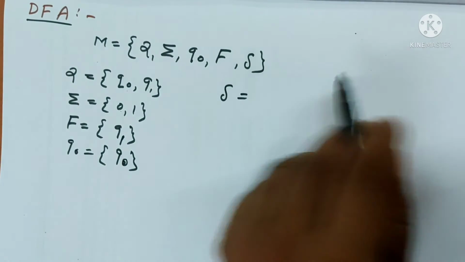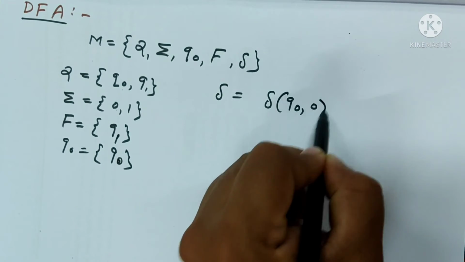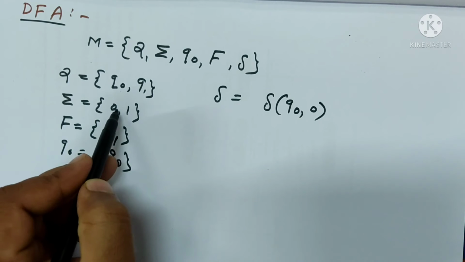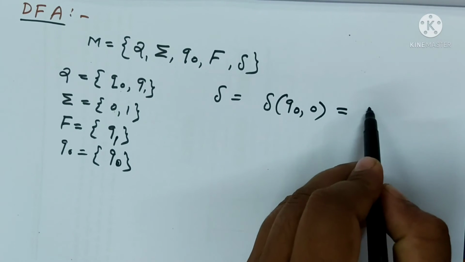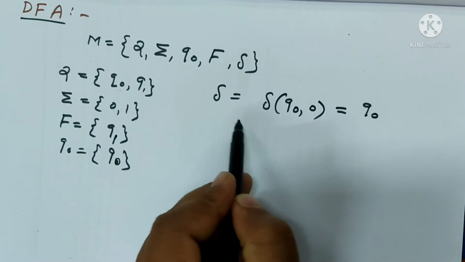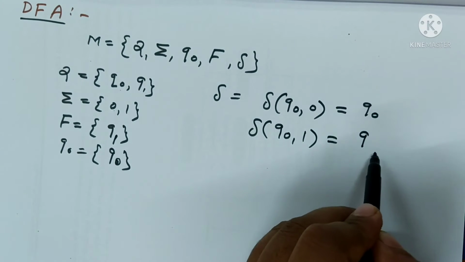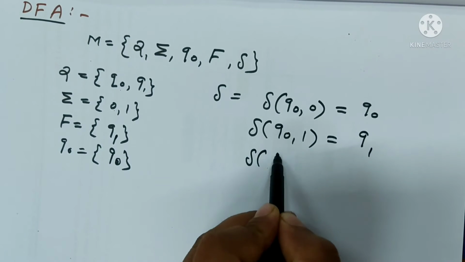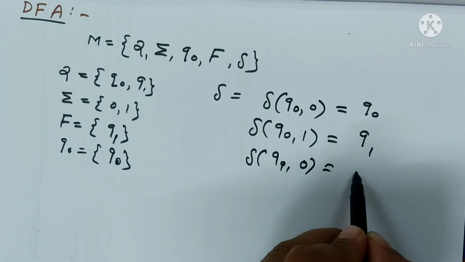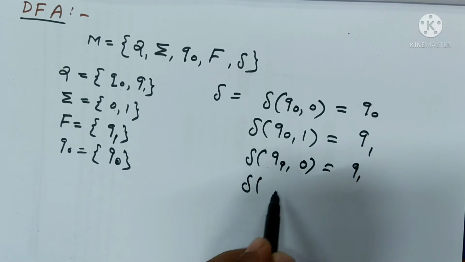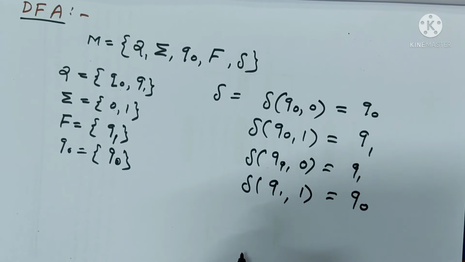And now we see the delta transitions. Suppose delta of Q0 on input 0, because both input symbols apply on both states. So Q0 on input 0, the output is Q0. Then Q0 on input 1, the output is Q1. Then Q1 on input 0, the state is Q1, and Q1 on input 1, the state is Q0.